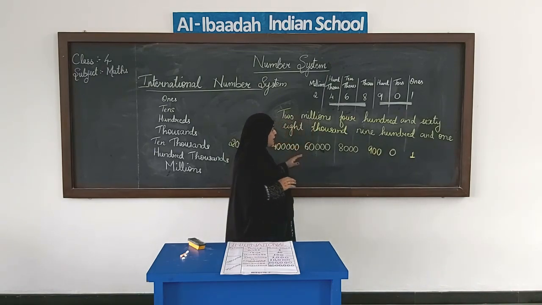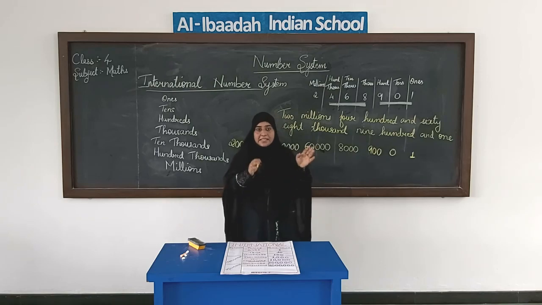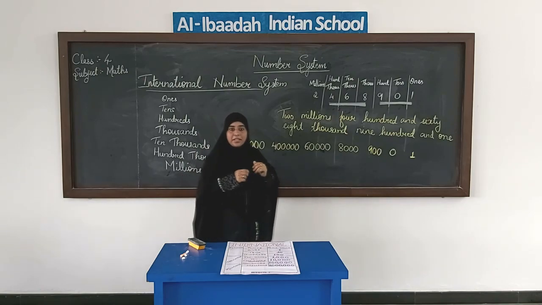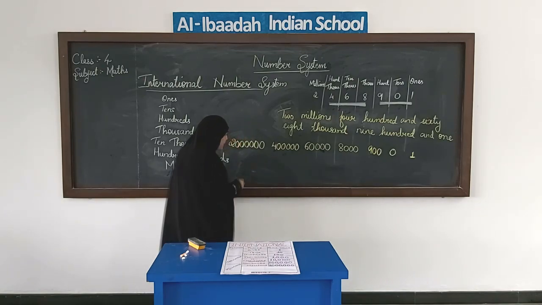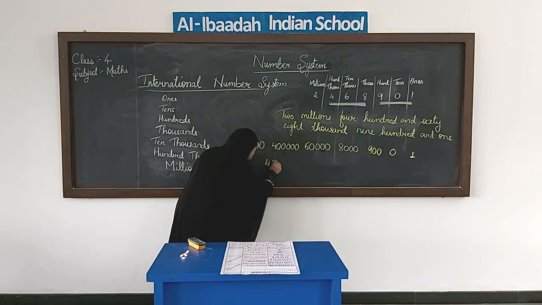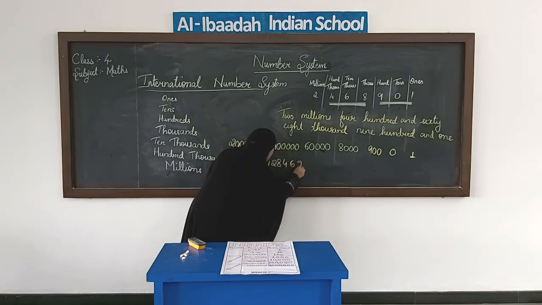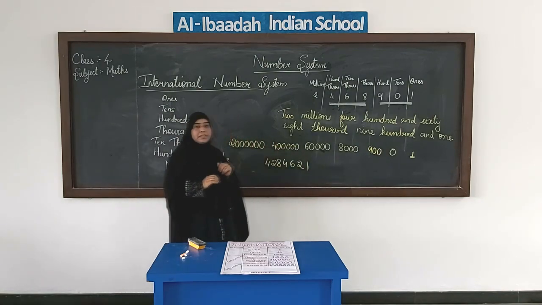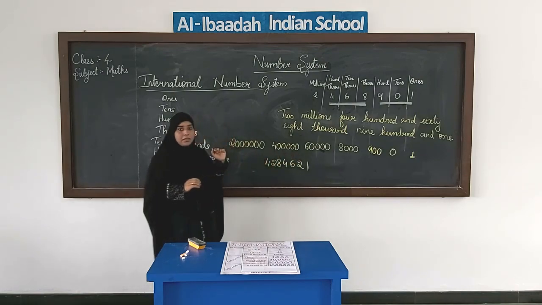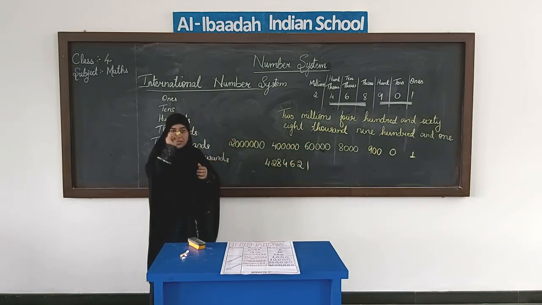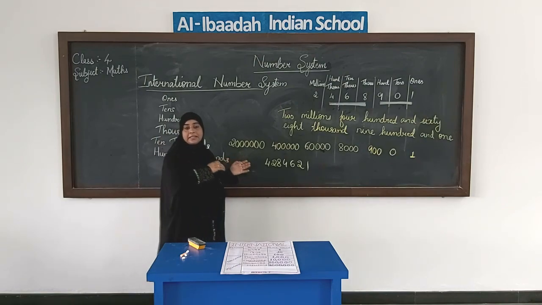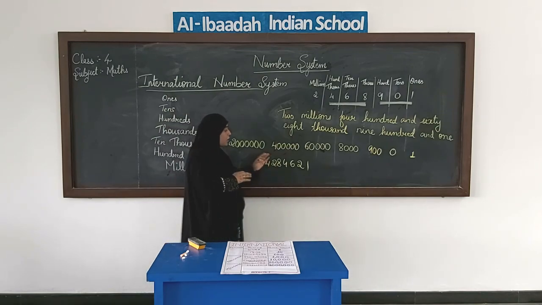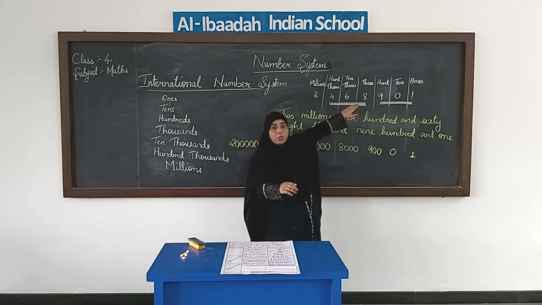Okay. Now we will see how we put the commas. In case we don't have these places written, and if I just give you this number and ask you to read it, how will you read? Right. So for that, let me take another example. I have taken a 7-digit number and I want to read this number. There are no places written over here. So in such cases, we use commas to show that it is the international system.